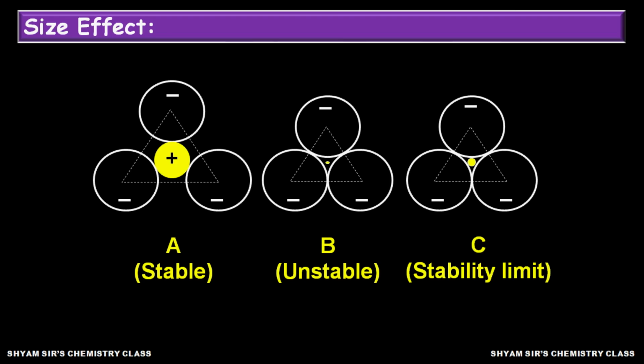And in structure B, the cation is extremely small, but the anions are touching each other. Whereas in structure C, both the cations and anions are touching each other. So it is the stability limit. If the cation is smaller than this, then the compound will be unstable. And you can see structure A is very stable because its anion-anion repulsion is minimum.